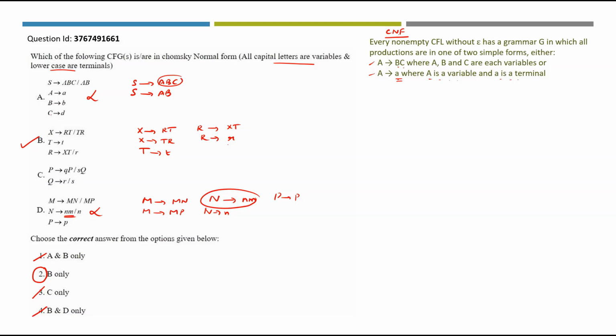Now let's see what is wrong with C. P derives terminal, non-terminal. Q derives terminal, Q derives terminal. This is fine, but both these forms are wrong. This is perfectly wrong because they have told it should end up with two variables in the right side or one terminal in the right side. So this is also not in CNF.